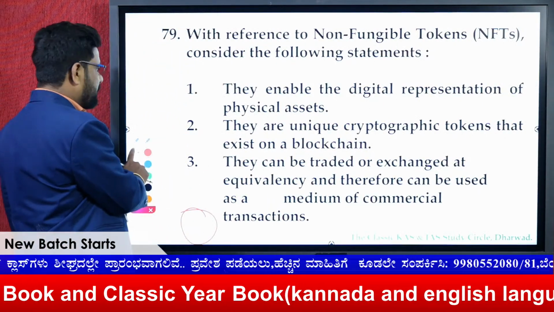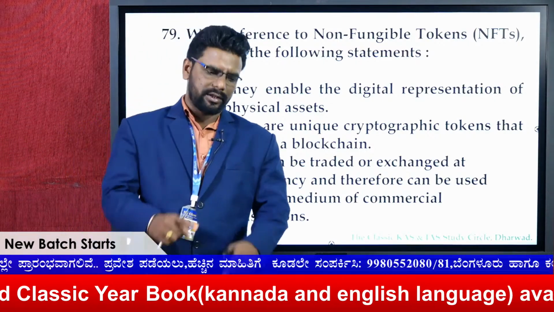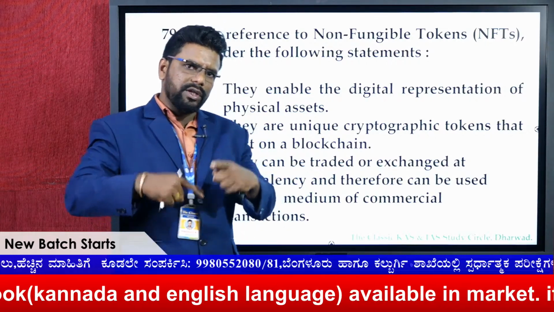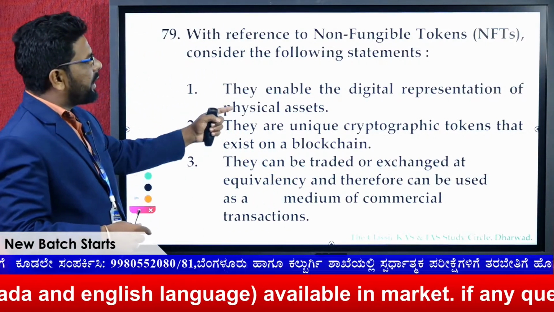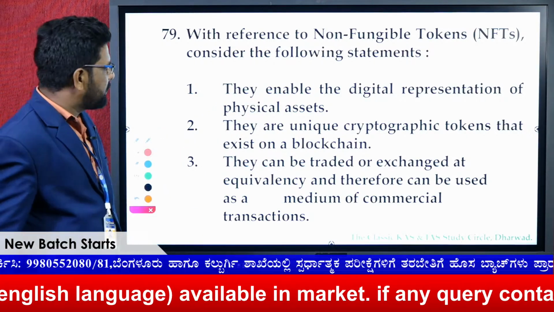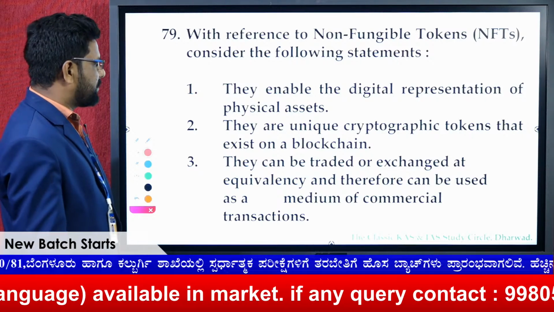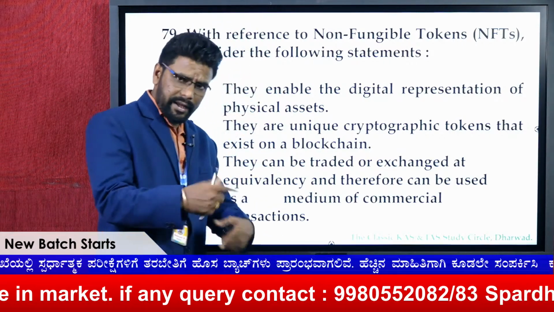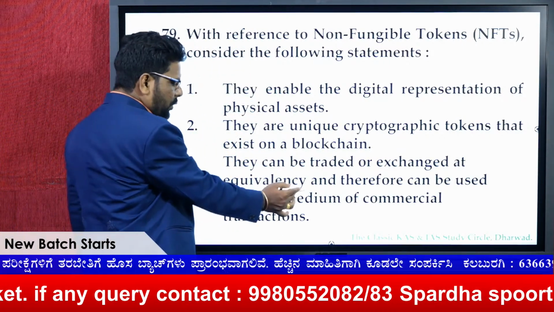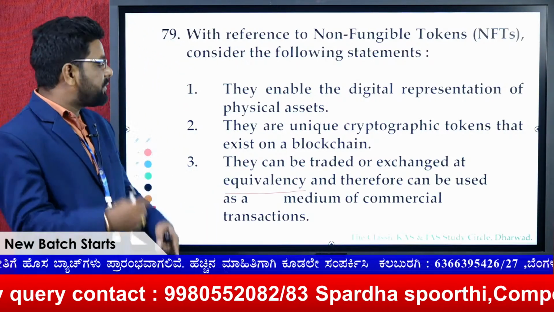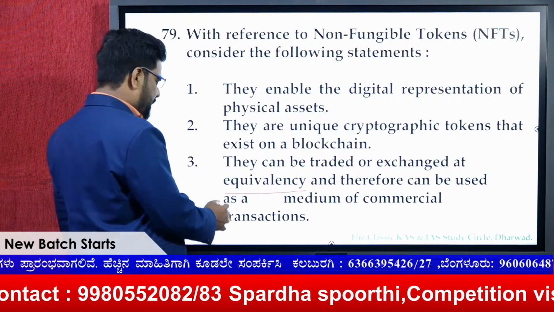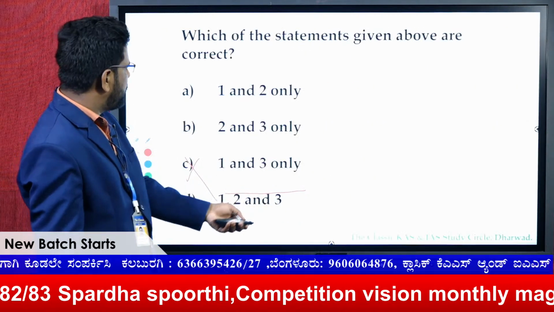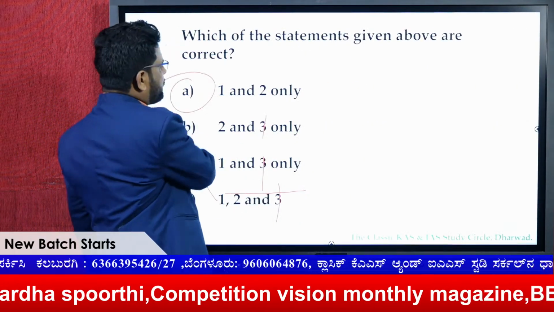Non-fungible tokens, again they were in the news, as you know. They are exchanged on blockchain technology, but they cannot be equally shareable, right? Look at the statements. They enable the digital representation of physical assets. Yes, right. They are unique cryptographic tokens that exist on a blockchain. They can be traded easily, exchanged. They can be easily at equivalency? No, it is not equivalency. We can't say that, and therefore they can be used as a medium of... No, this cannot be. They're not of equal value, right? So 3 cannot be. And if you remove 3, the answer is 1 and 2.